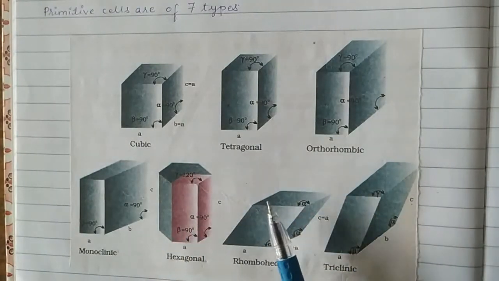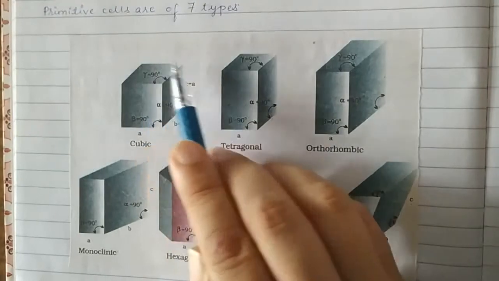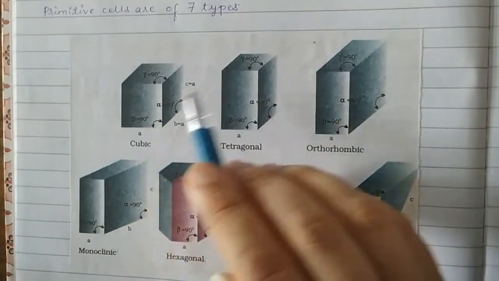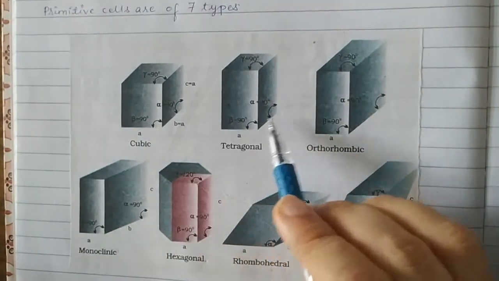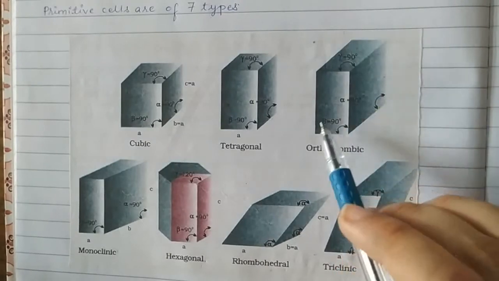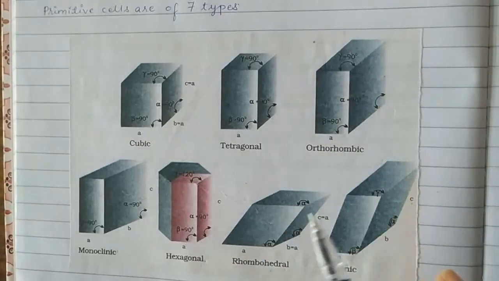Basically, what is the definition? The atoms are present only in the corners of the unit cell. We are talking only about the ends where the atoms are present. That makes them different from centered. So now we will see what are centered.